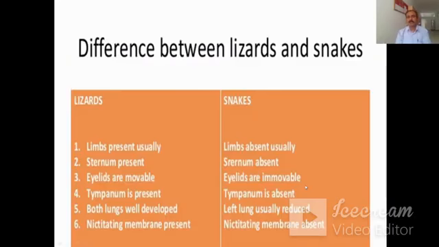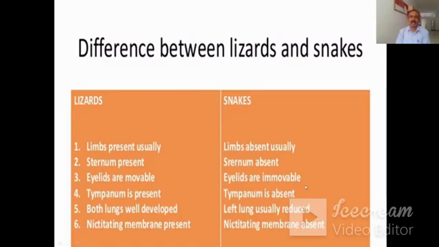This is the difference between lizards and snakes. In lizards, limbs are usually present. In snakes, limbs are totally absent. The sternum is present in lizards while it is absent in snakes. Eyelids are movable in lizards, and in snakes, eyelids are immovable. The tympanum is present in lizards while it is absent in snakes.